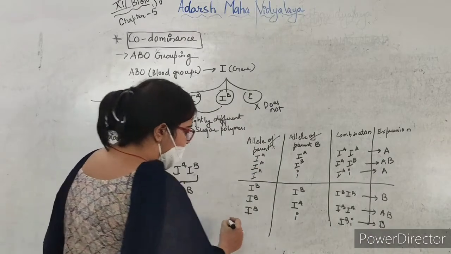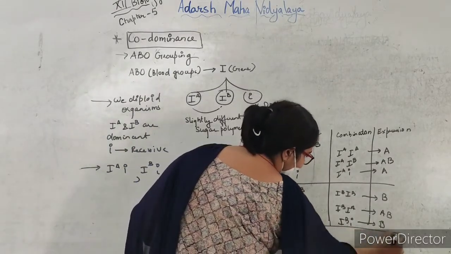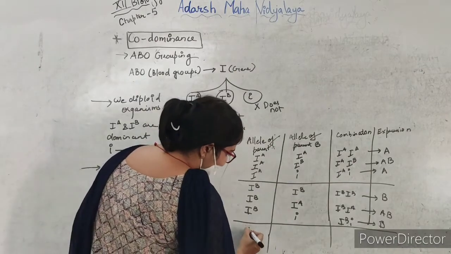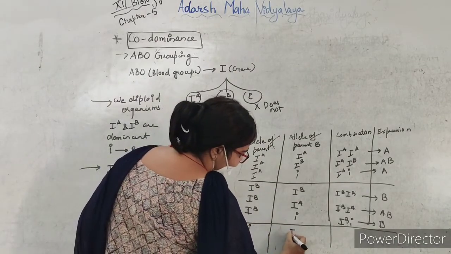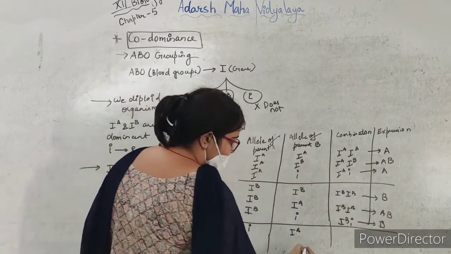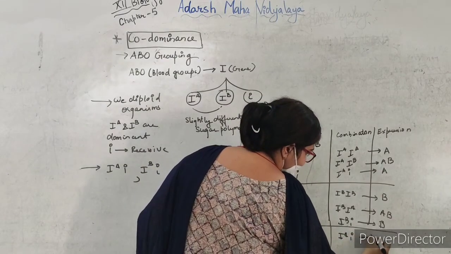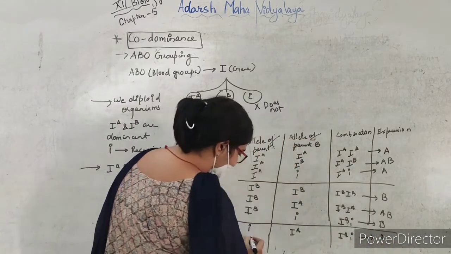Now the third one will be with small i. When small i combines with IA, the blood type will be IA and i, that is A blood group.